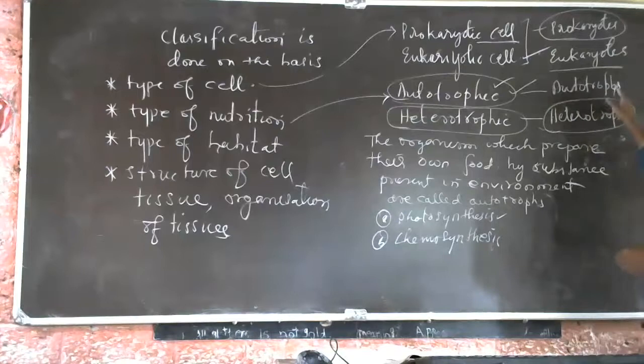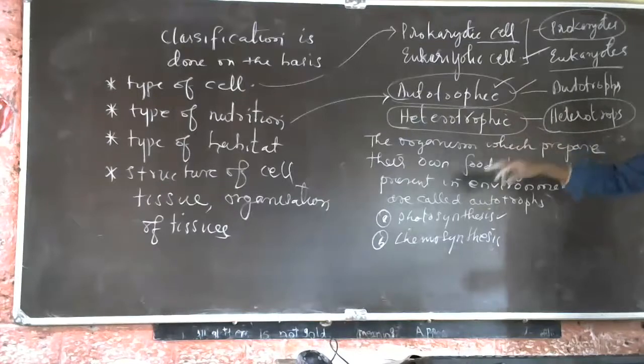We have studied that already. Heterotrophs do not prepare their own food but depend on other animals for their food and shelter. It is called heterotrophic nutrition.